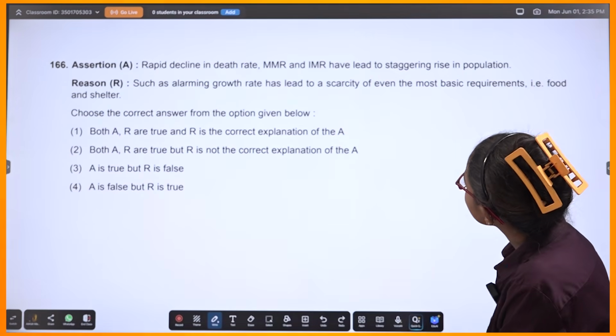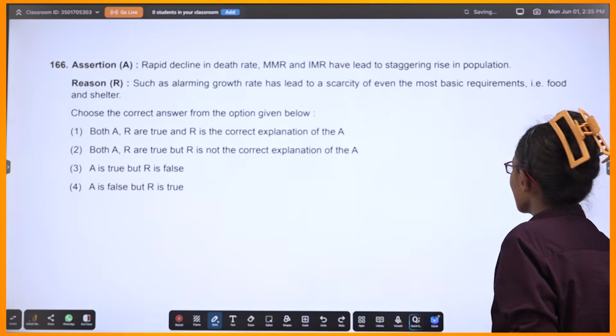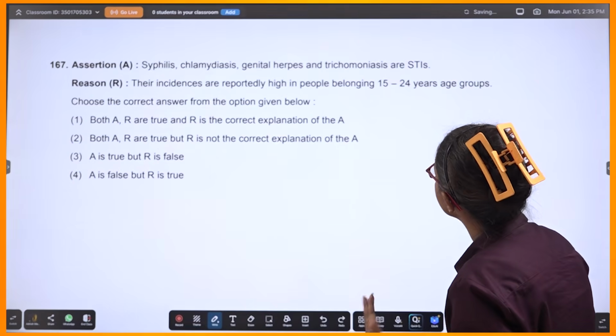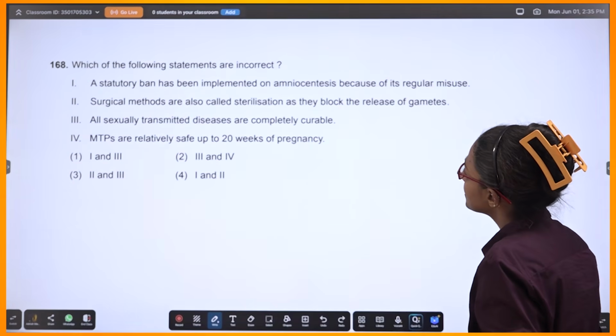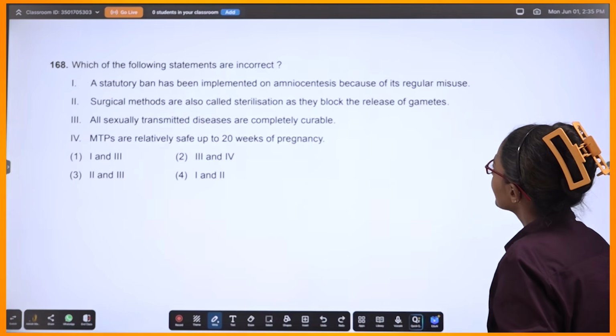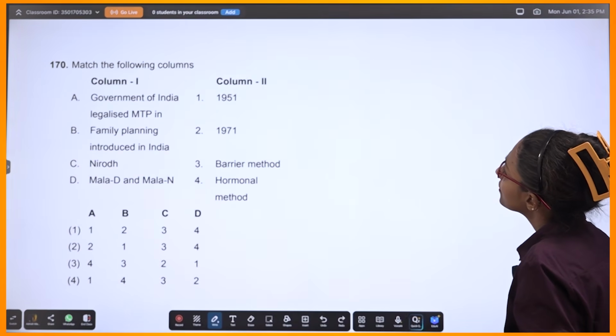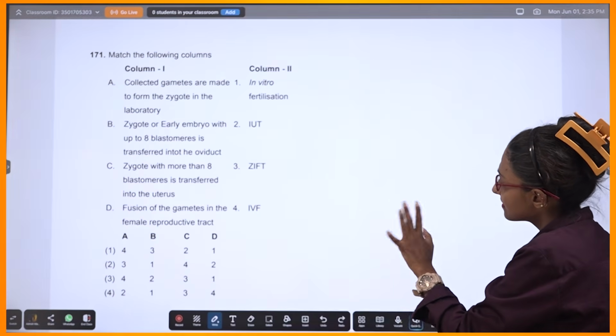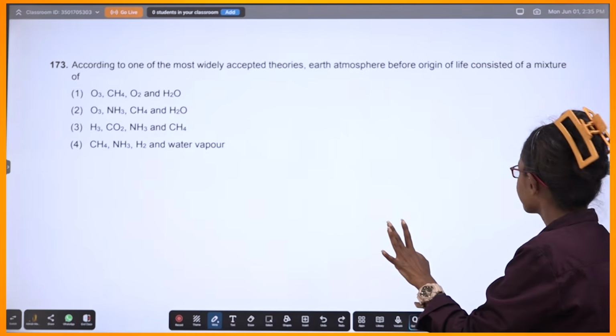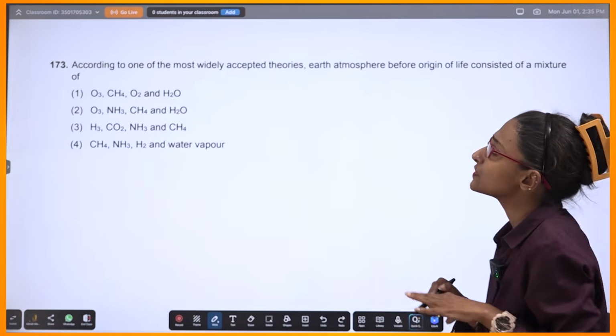All right. This is IMR, MMR. Let's not do this. You guys can do it. This shouldn't be of any issue. Okay. This shouldn't be of any issue. All right. Some dates. So I'm not discussing this. Okay. Let's do some questions of evolution.